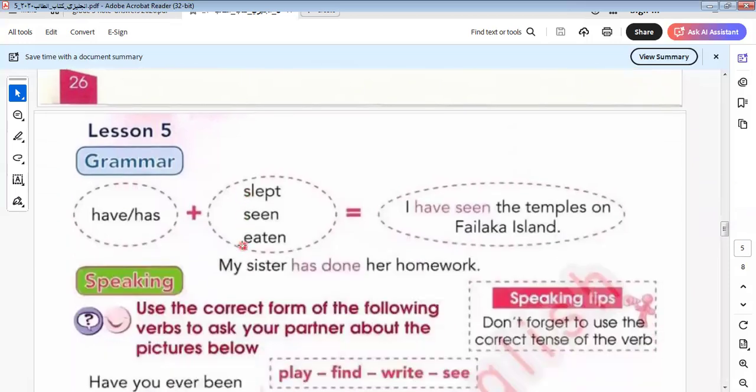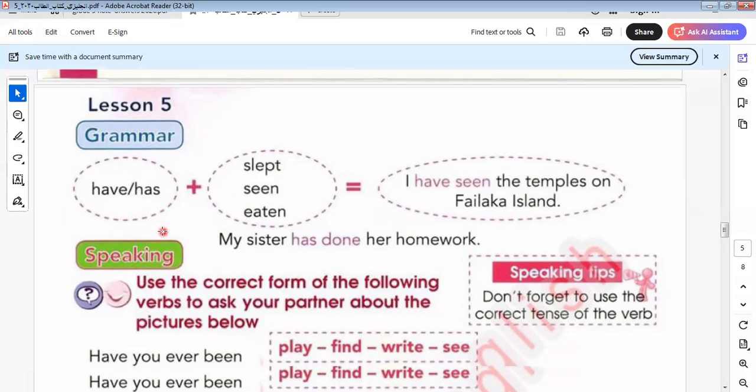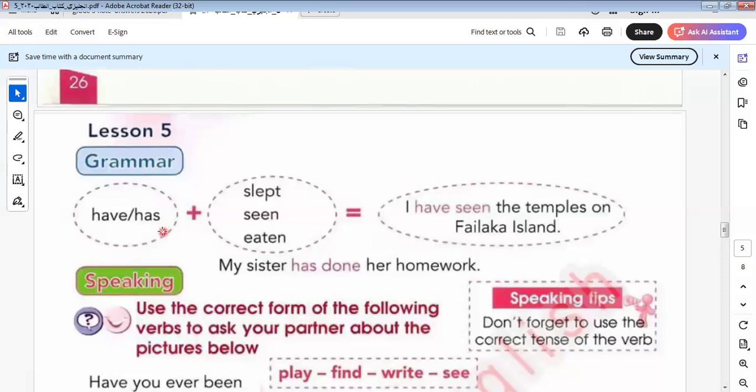Okay, here is the grammar, which is called the present perfect tense. What is the present perfect tense? This tense expresses an action that happened and still existed at the time of speaking. The formula of this tense will be what? Have, has, plus the past participle of the verb. The past participle of the verb is the third column of the verb. I think you have many books with extra material that have irregular verbs. You must keep the irregular verbs.